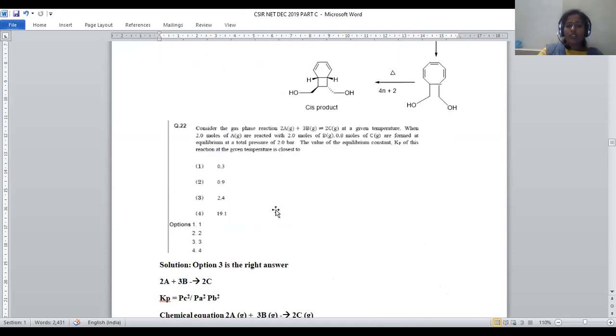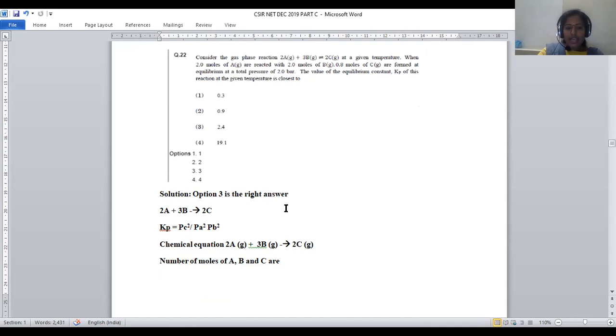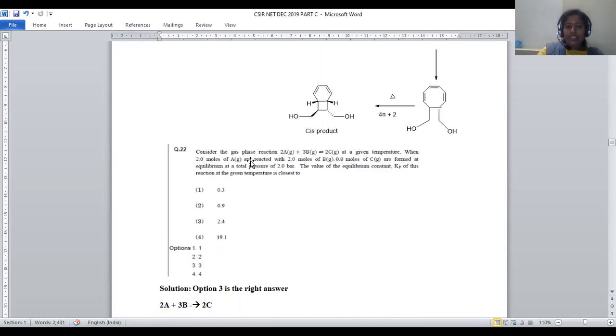Now, let us move on to question number 22, where we have a problem which is based on physical chemistry. Here it is mentioned: consider the gas phase reaction 2A plus 3B gives rise to 2C at a given temperature. When 2 moles of A are reacted with 2 moles of B, 0.8 moles of C are formed at equilibrium at a total pressure of 2 bar.